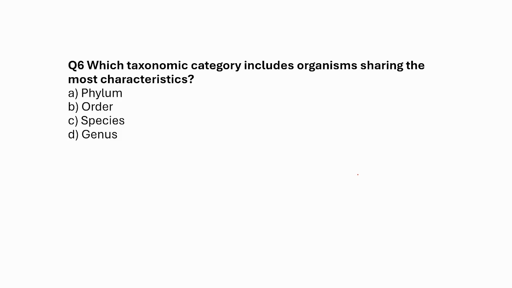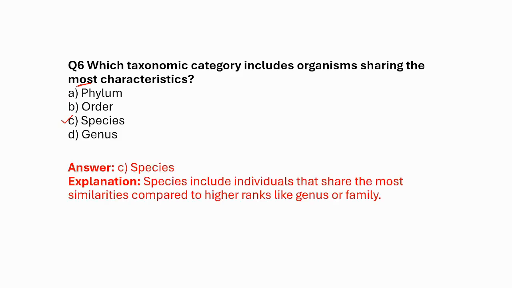Which taxonomic category includes organisms sharing the most characteristics? Remember this, they have asked for the most characteristics. So you have the options phylum, order, species, genus. Species is at the last of the taxonomic categories. It's the most specific. So species include individuals that share the most similarities compared to the higher ranks like genus or family.